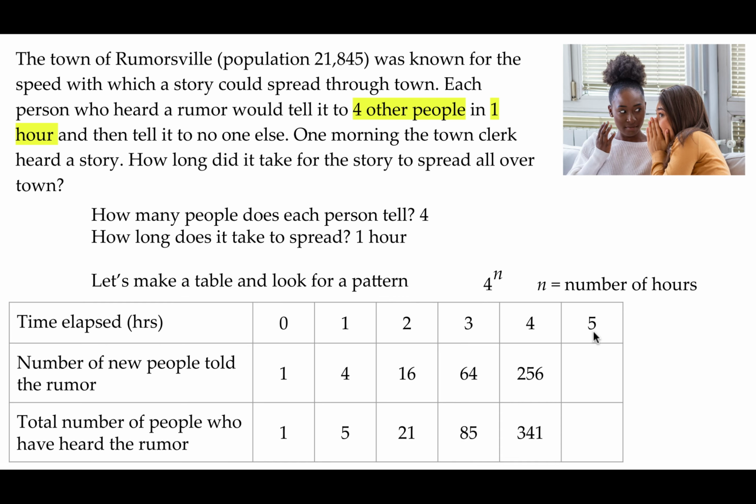So let's try it with the 5. That would be 4 to the power of 5, which is 1,024. And the sum of 1,024 and 341 is 1,365. Not quite enough. We're trying to get to 21,000. So let's continue. Let's put in 6 and 7. Now we'll do 4 to the power of 6, which is 4,096. And the sum of 4,096 and 1,365 is 5,461. Wow, it's starting to grow really fast.